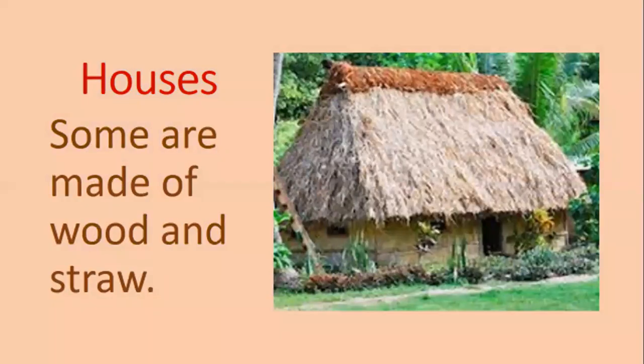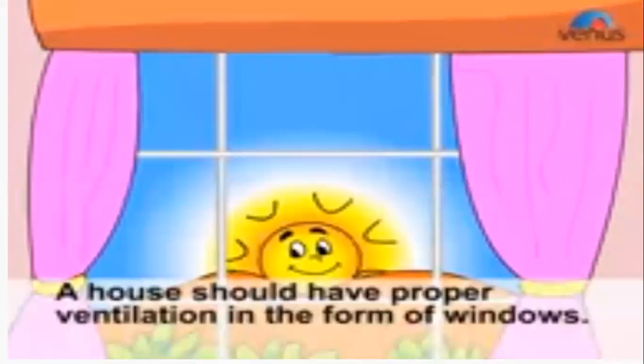Some houses you have seen in villages are made of wood and straw. One example is here, and students, it was not comfortable and it was not good for the protection of human beings. During rain or during snow, it was not comfortable for humans. In the beginning, people were making this type of houses. One example is here, and it is made of wood and straw.